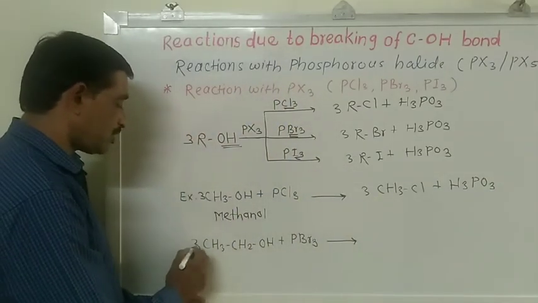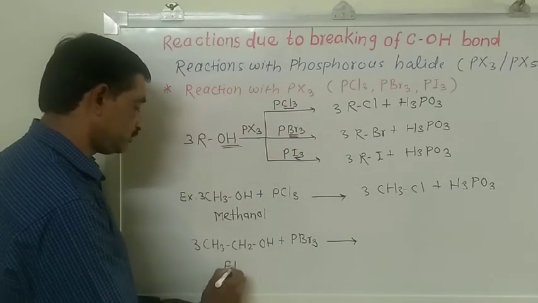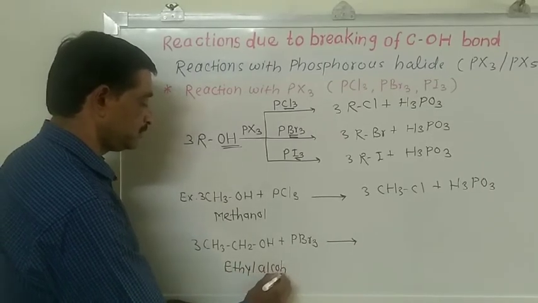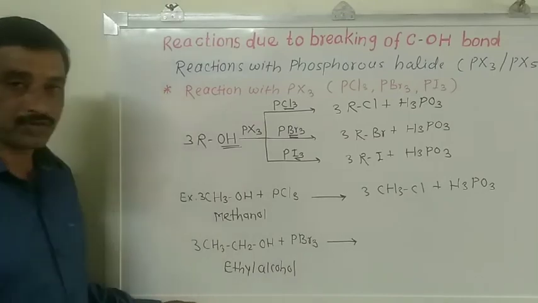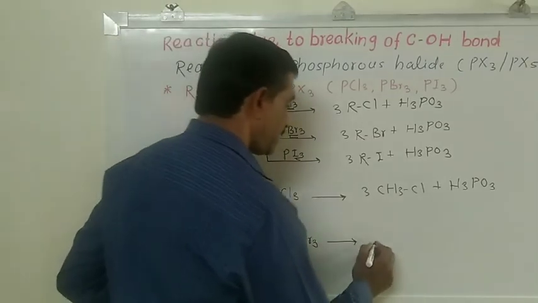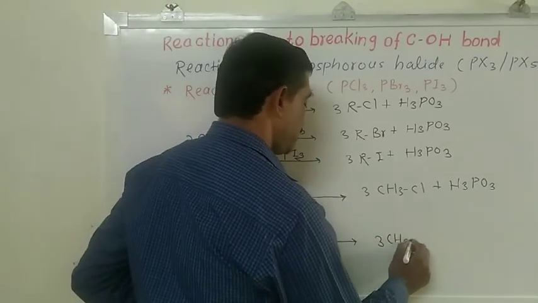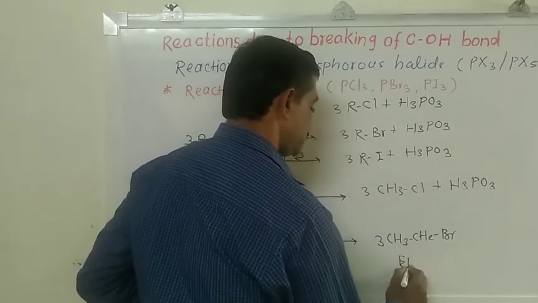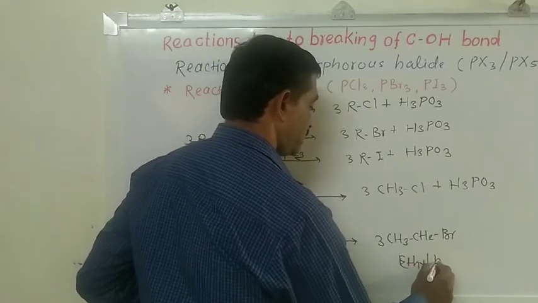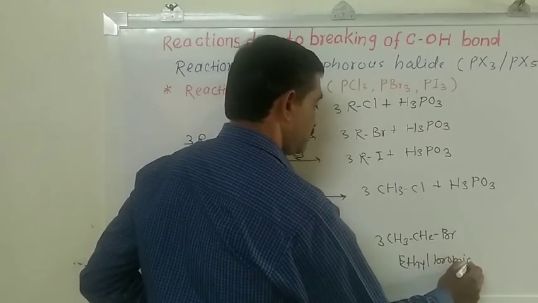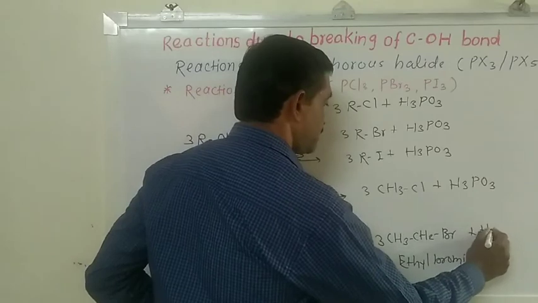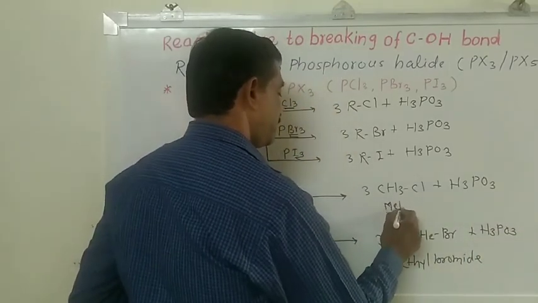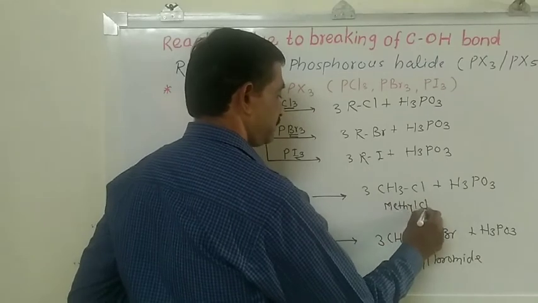When 3 molecules of ethyl alcohol or ethanol are reacted with phosphorus tribromide, we get ethyl bromide plus H3PO3.